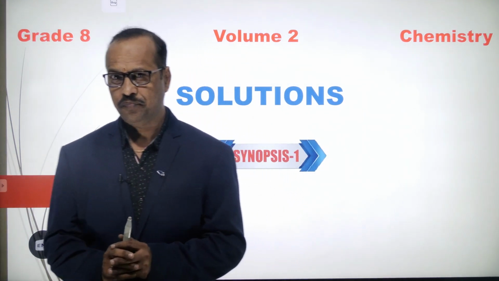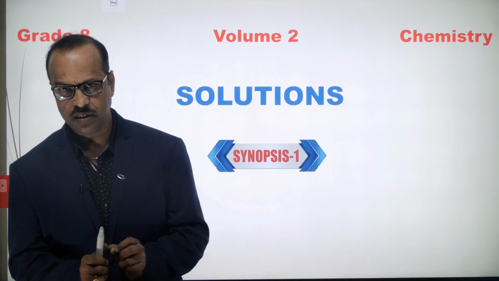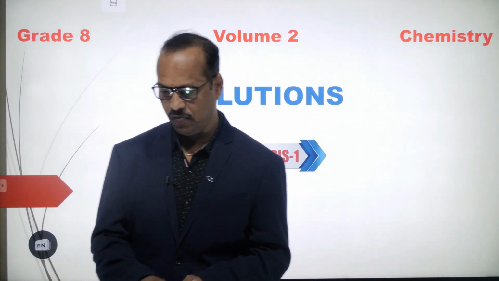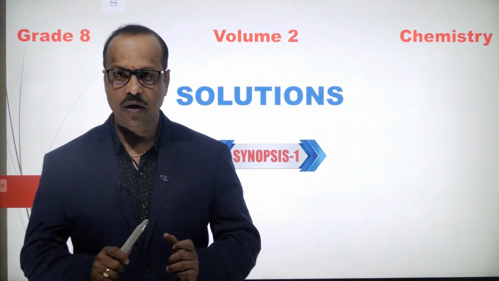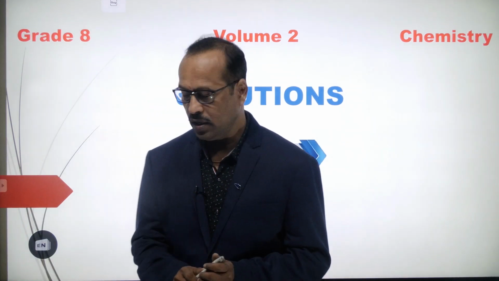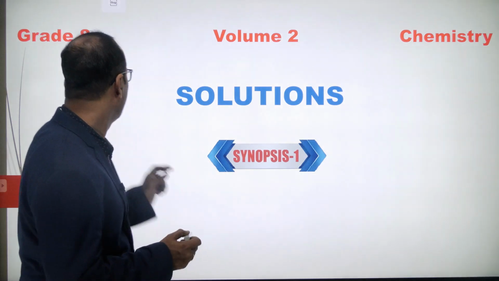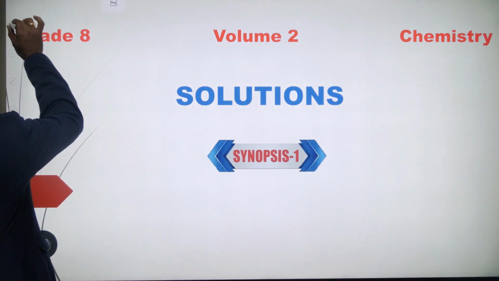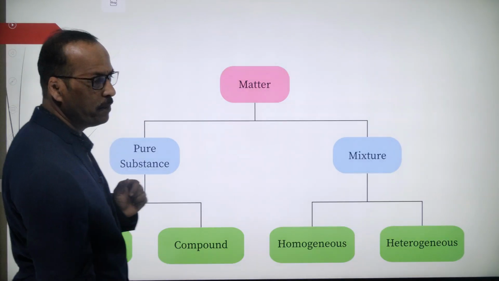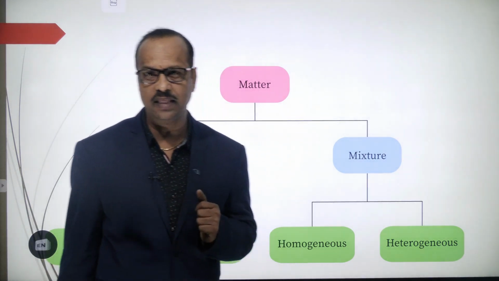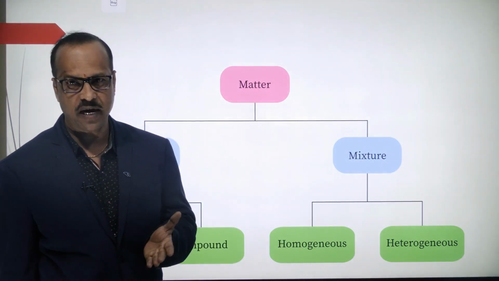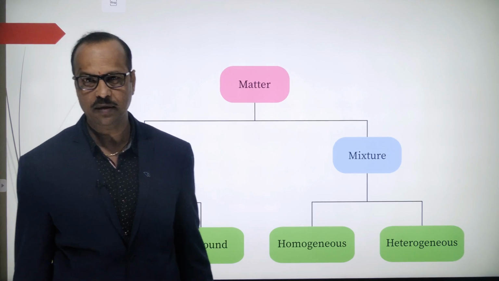So students, before going to the solutions, once again briefly we check the classification of matter. We already studied in the first volume what matter is and how it is classified, right? Matter is anything which has a mass and occupies space.